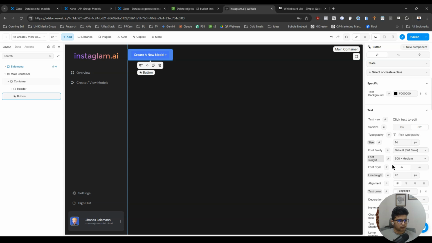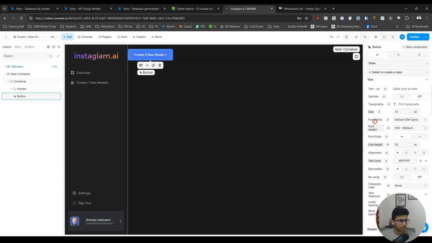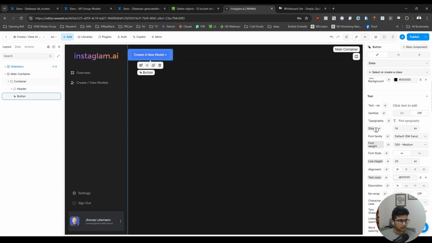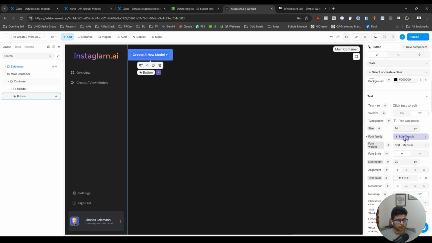And the font, where is the font? Font family will be brand assets, main font, right? Create new AI model, and we will make it a bit bolder.